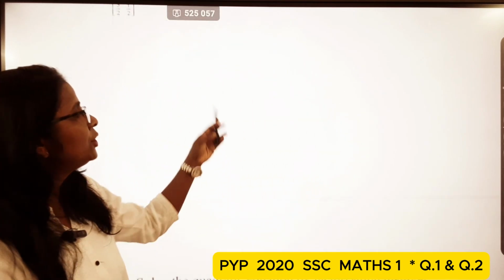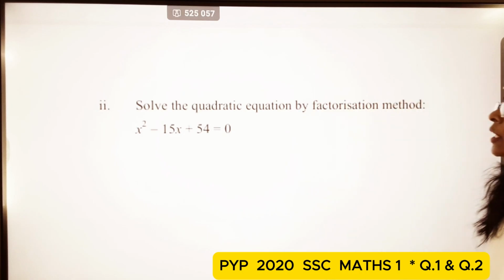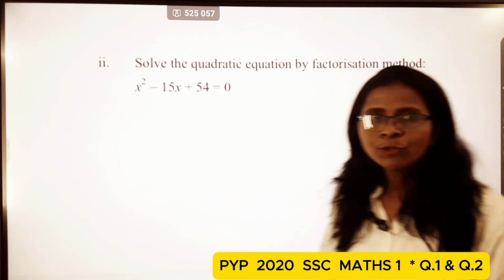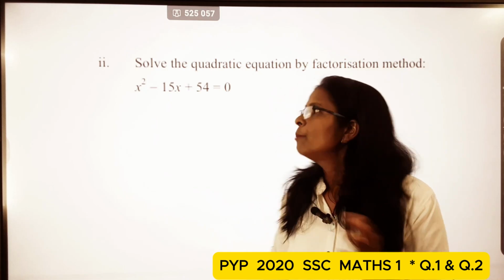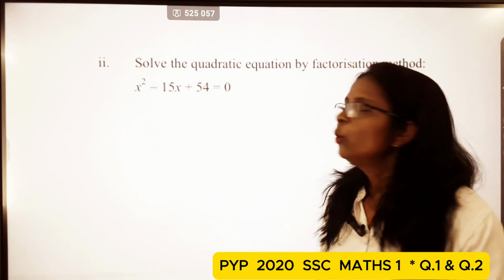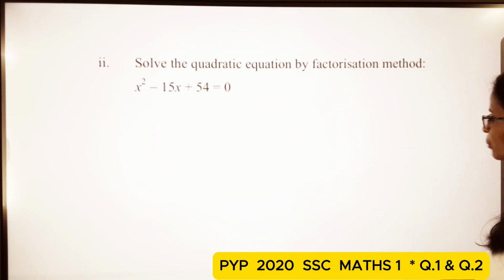The next question is: solve the quadratic equation by factorization method. x square minus 15x plus 54 is equal to 0. So now here students, this is the factorization method.